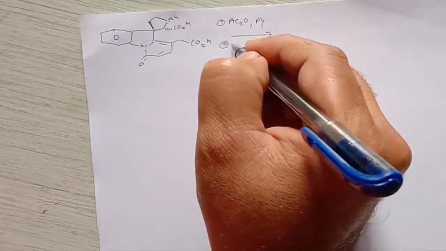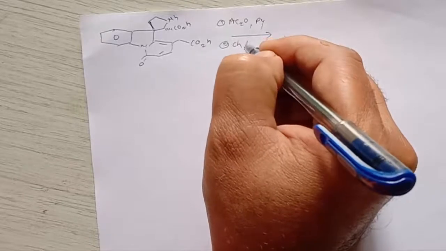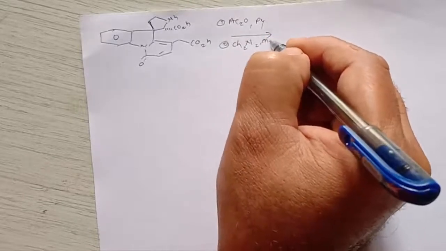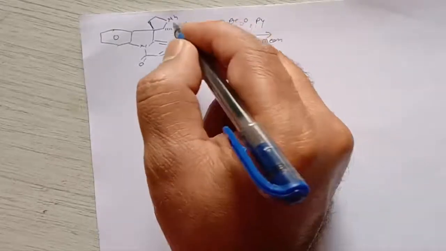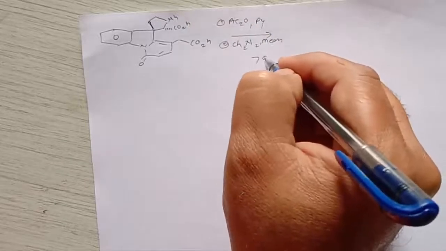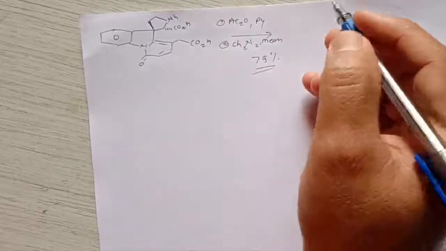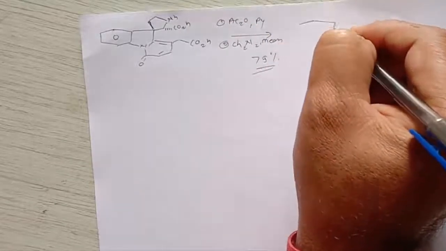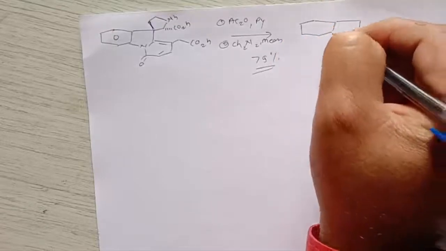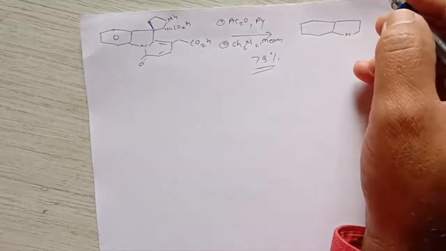In a further step, if you treat this molecule with diazomethane in presence of methanol, it gives the methyl ester of this acid, and the desired product forms in 79% yield. So what is the product formed here? We can see in the further step.